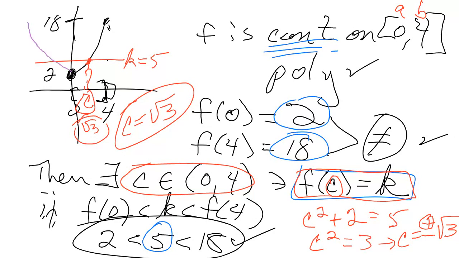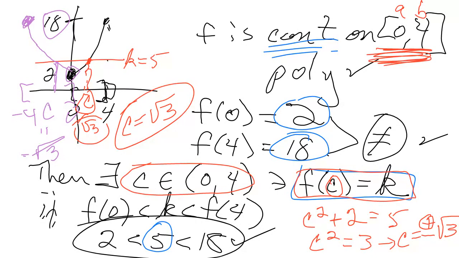If I was looking at this side from negative 4 to 0, I'd still have the same height of 18 here and the same height of 2, but this would drop down, and this c would equal the negative square root of 3, or negative 1.732, etc. So it is important that when you take the square root, you take plus or minus and then pick the one that's actually in the interval. My interval was 0 to 4, not including the endpoints, so I needed the positive square root of 3.